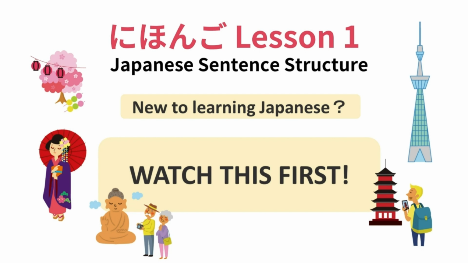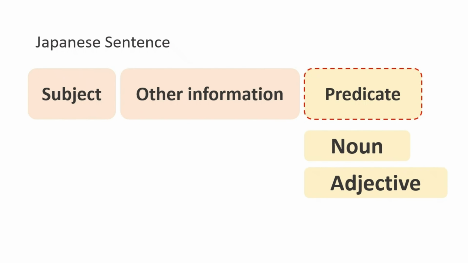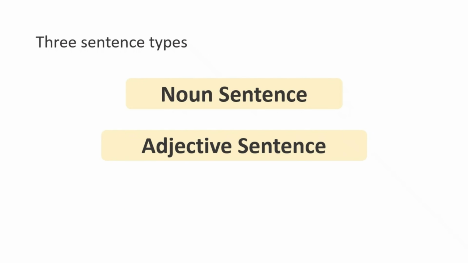Let's get started. In Japanese, the predicate always comes at the end of the sentence. The predicate can be a noun, adjective, or verb. Japanese sentences can be divided into three main types: noun sentences, adjective sentences, and verb sentences, depending on what the predicate is. Let's start with the simplest form, the noun sentence.